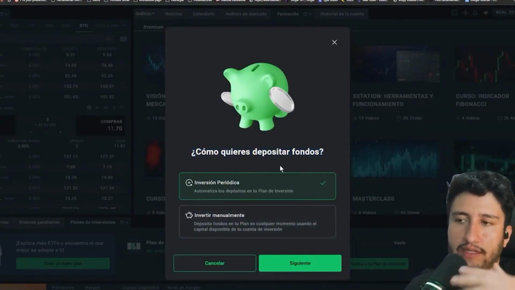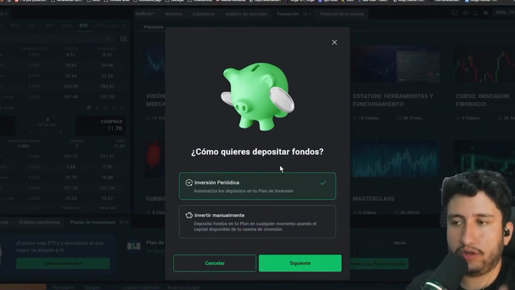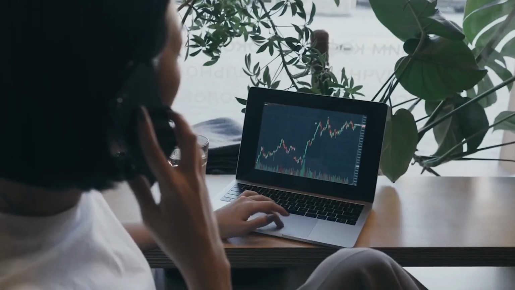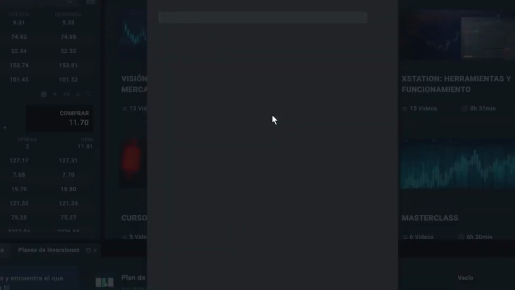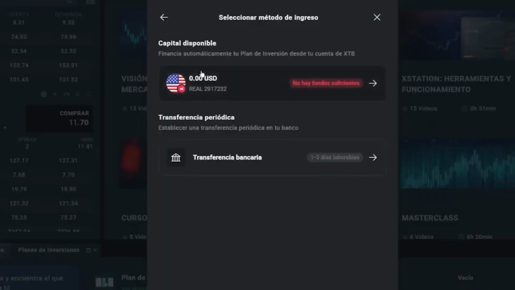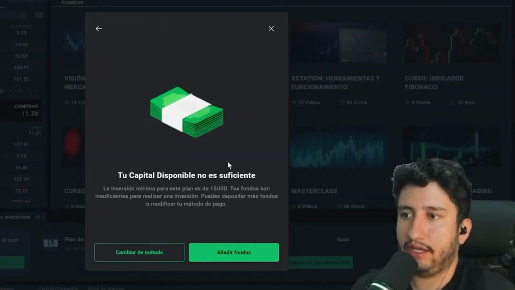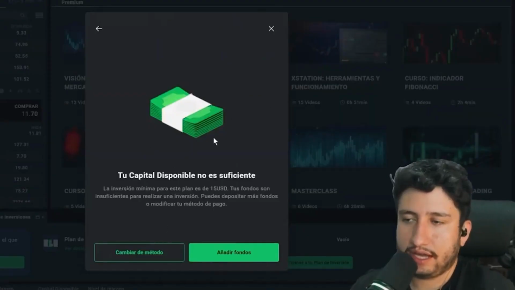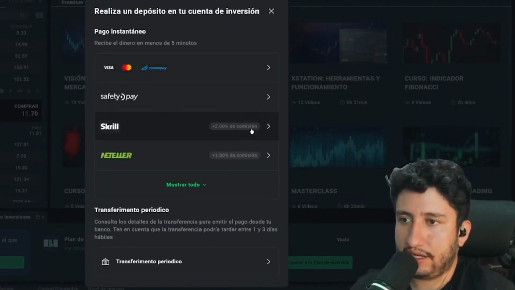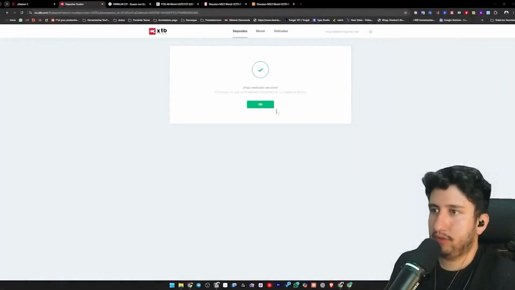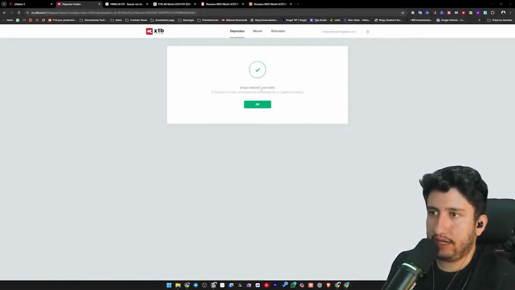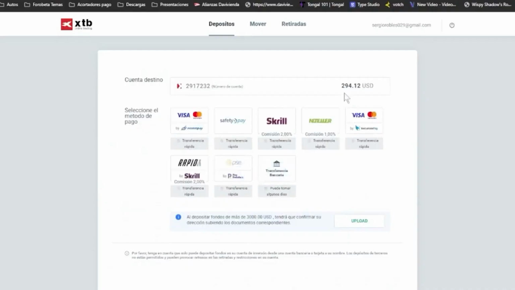This is where you can select how you wish to deposit funds, so you can automate the investment to invest a specific amount of money on a monthly basis. I'm going to leave an investment of $200, and we'll do it as a periodic investment here, or a manual investment where you invest yourself and then subsequently have to do it. So we click next and wait for it to load. At this moment, we don't have this money available, so now I'm going to deposit it. As I mentioned earlier, I'm going to do it with Skrill using this option. I'll do it and show you once I have the money deposited.